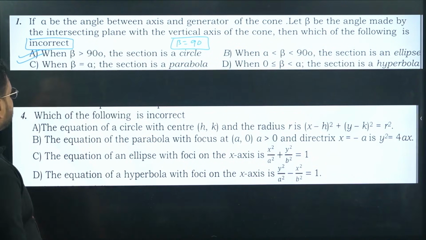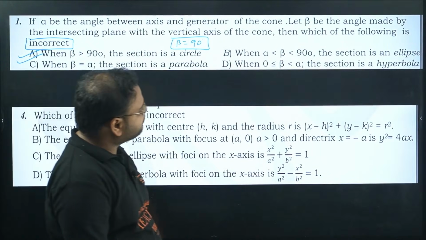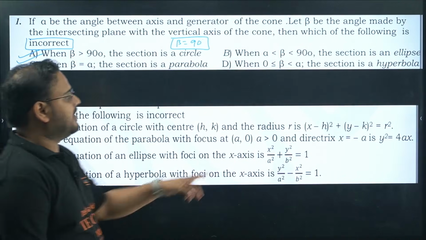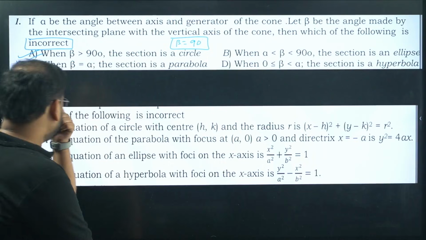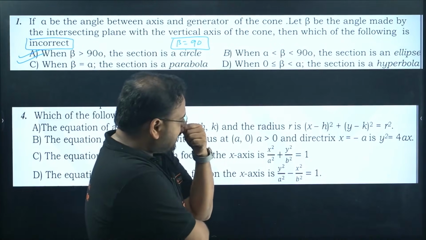Next, which of the following is incorrect? The equation of the circle in (h, k) form, general form, correct. Next, the equation of the parabola with focus, correct? That is also right.